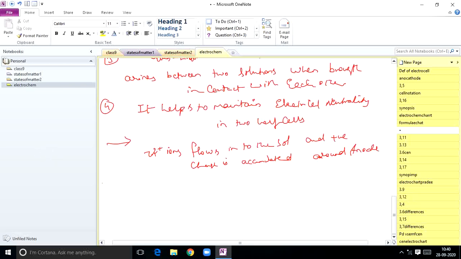Similarly, reduction takes place at the cathode half cell. So due to this, what happens? Anions flow into the solution.